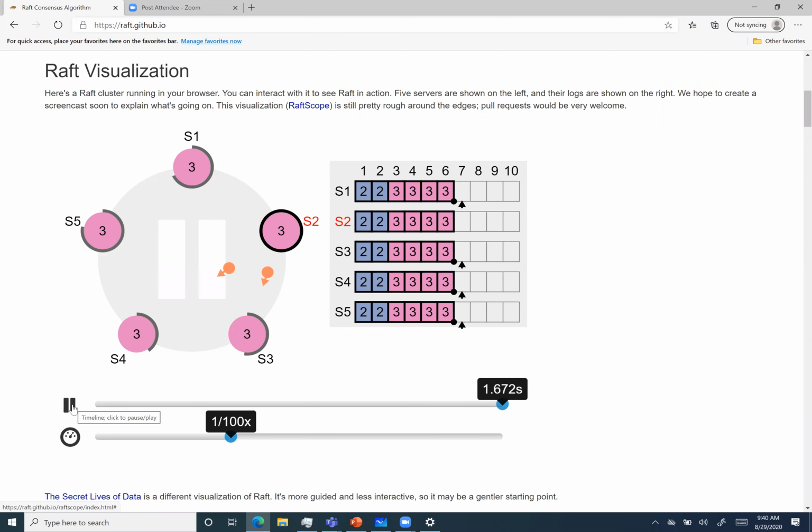Any doubts here? What are these values in the circles? Like earlier it was number 2, now it's number 3. Yeah, these are basically to understand that this will be the request. So 2, as you can see in the logs, was the first request. If you are going to make a request, that's the number you're going to see in the log. Isn't it the term? No, it's not the term.